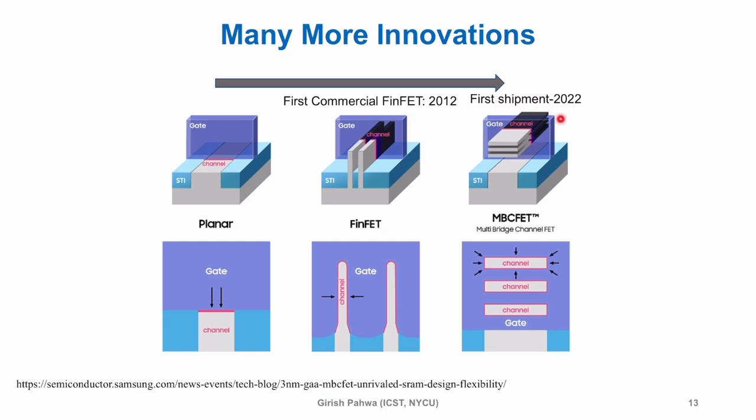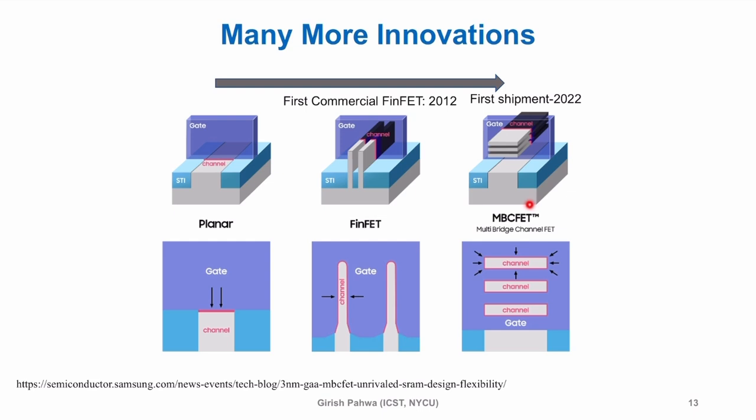And now we are talking about an even more advanced MOSFET, the nanosheet MOSFET, which has several different names. Intel calls it nano ribbon, because it has the form of a ribbon. Some people call it nanosheet. Some people call it gate all around FET, because the gate is now wrapping this sheet from all four sides. So it has even more control over the flow of electrons, more hold. In 2022, very recently, came the first shipment from Samsung. Samsung is the only one today actually creating this nanosheet.